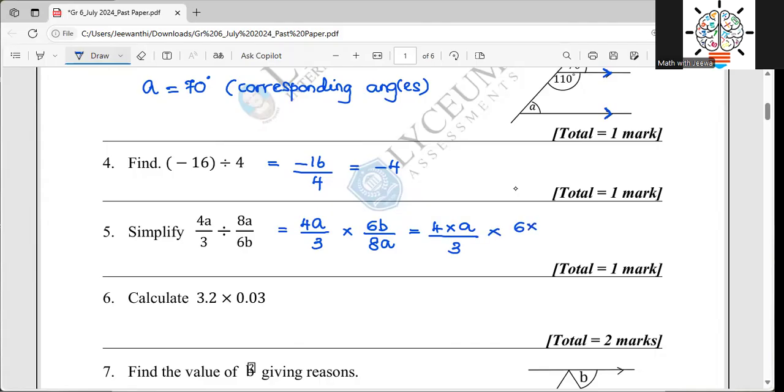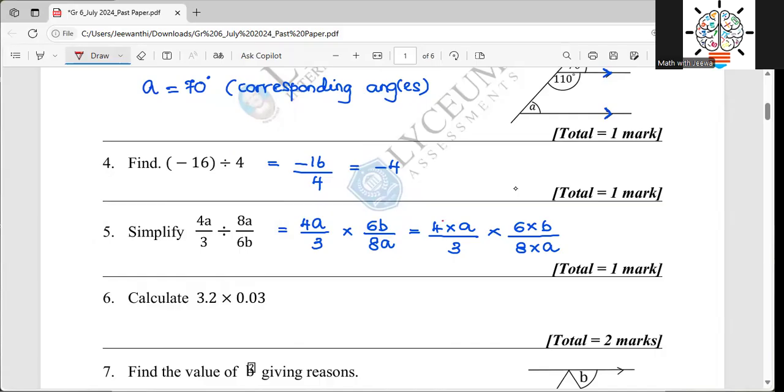So you can see what I'm doing here. If you practice like this, then on the exam day it's very easy for you. I will use different colors here, but keep that in your mind. You are not allowed to use colors other than blue and black. I'm using the colors to show you the steps I'm doing. Other than that, don't use any other colors on the exam day.